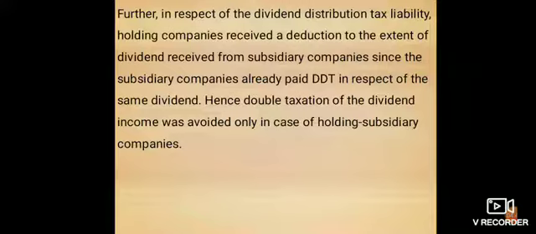Here, in the concept of dividend distribution tax liability, the holding companies are free of paying tax and get deductions as the subsidiary company already pays the DDT on the dividend declared. There, double taxation of dividend is not applicable only in the case of holding and subsidiary companies.